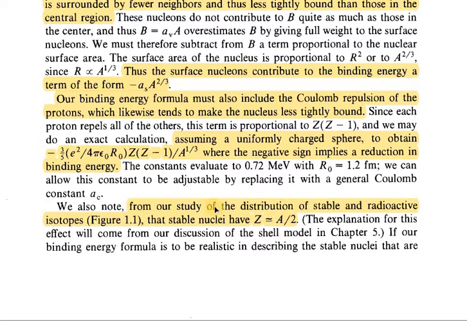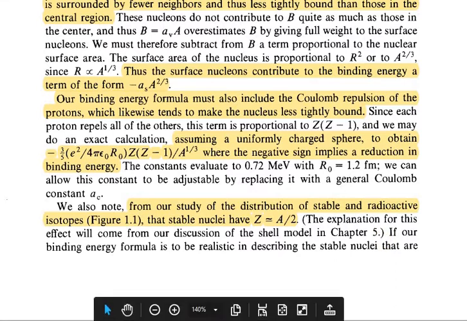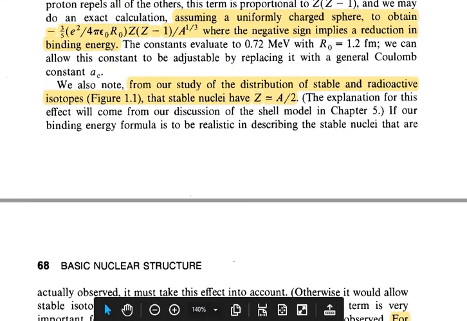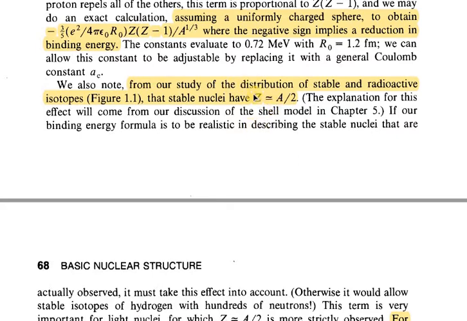From our study of the distribution of stable and radioactive isotopes, the stable nuclei have Z approximately equal to A/2, that is, an equal number of protons and neutrons, half the mass number.